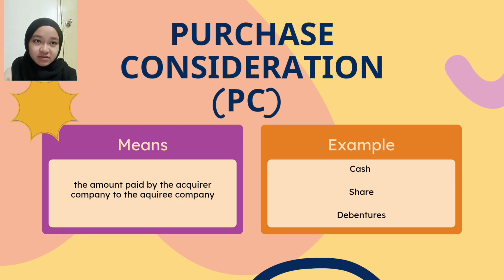For question number 4: explain what the purchase consideration means and give 3 examples of the common forms. Based on the slide, purchase consideration means the amount paid by the acquirer company to the acquiring company in exchange for taking over its business, assets and liabilities. The first example is cash, which is a direct cash payment to the acquiring company or its shareholders. Number 2 is shares. The acquirer company issues its own shares to the acquiring company's shareholders. The last one is debentures. The acquirer company issues debentures as payment.